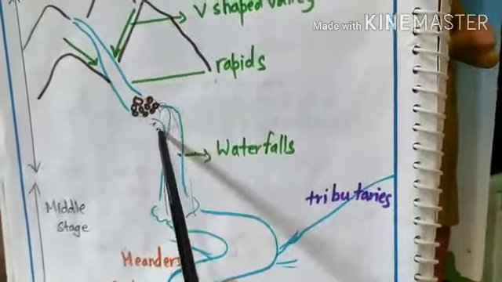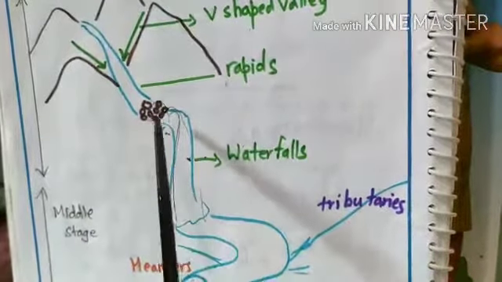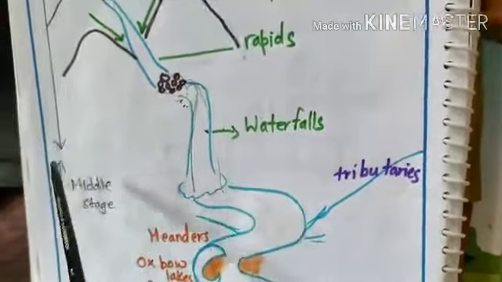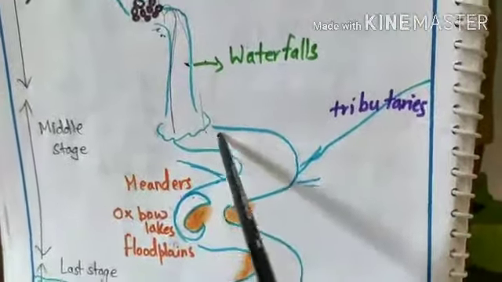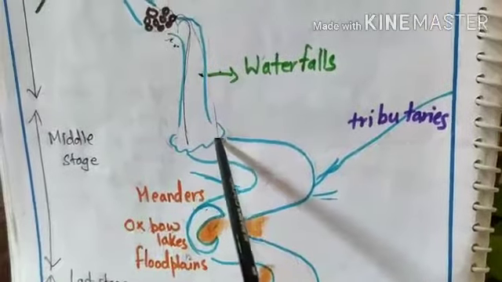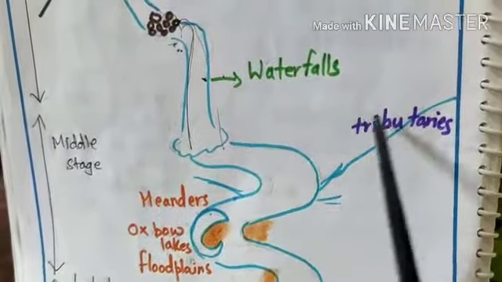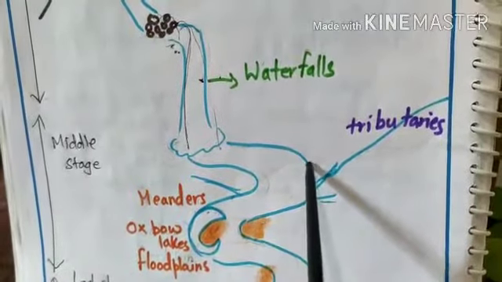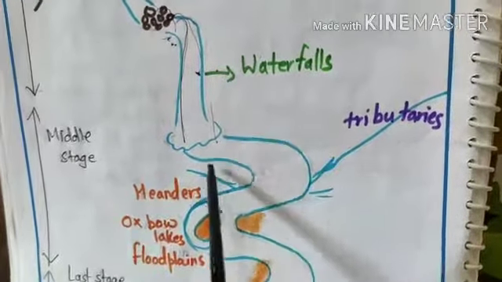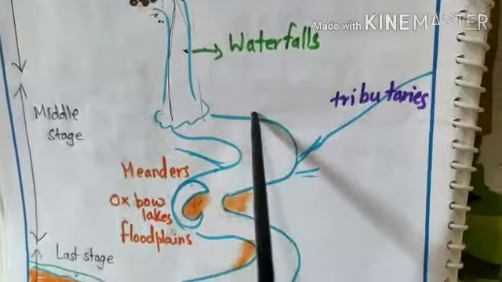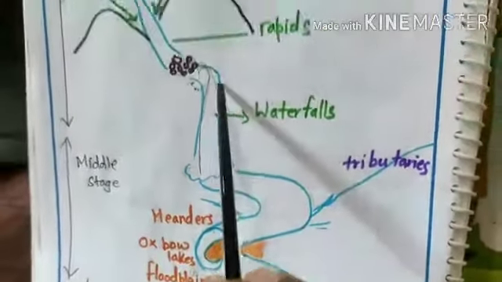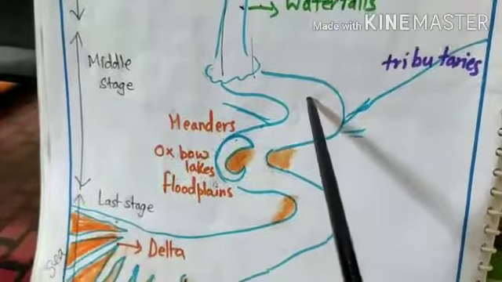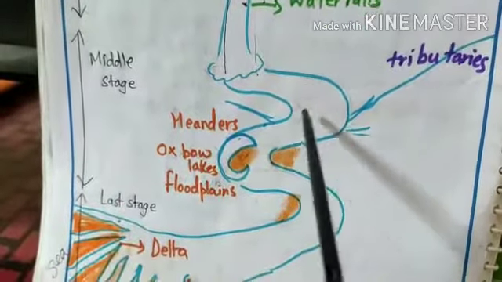So when the river falls from a height, it is called a waterfall. When it comes in the plain area, it has come to the second stage. When it comes in the plain area, what happens? The river now flows slowly, and some small rivers called tributaries come and join this river and make it bigger. In the first stage only erosion was done, but in the second stage what happened? Both erosion and deposition are done.